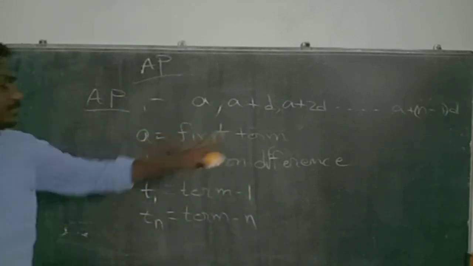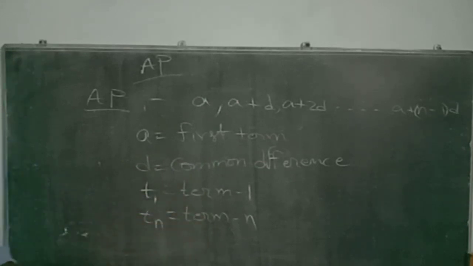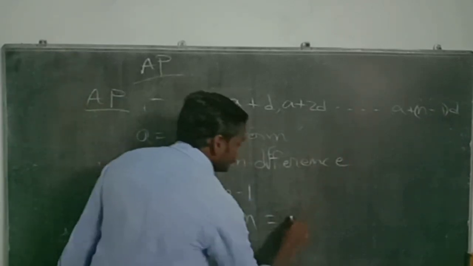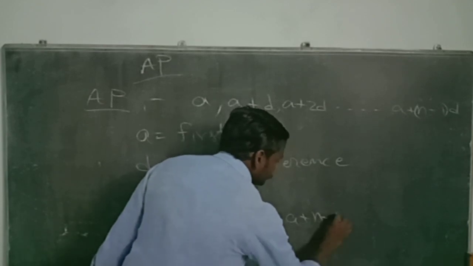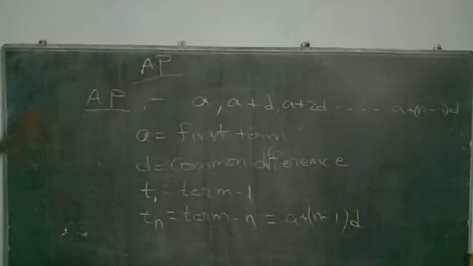So A is the first term, D is the common difference, T1 is term 1 and Tn is term n. Tn also has a formula, that is A plus n minus 1 into D.